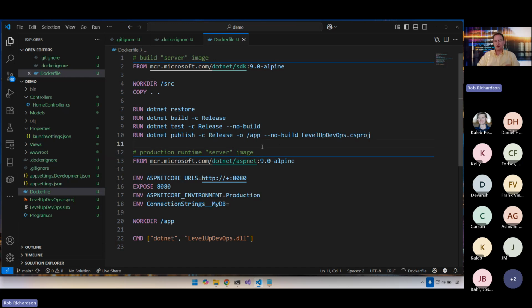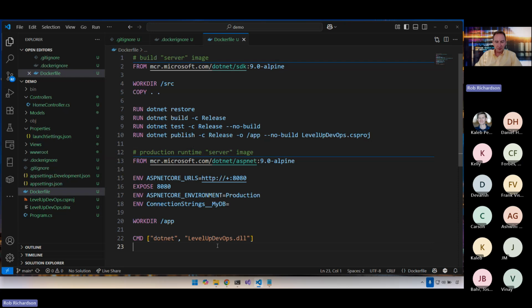Now, I put server in air quotes because they're not servers, they're containers, but we can kind of think of them as servers. So this top one is the build server that has all of the build tools on it. And this one is our production runtime image where we only have the deployed content. So this image is going to be significantly smaller. It now doesn't have build tools or source code. And so that will make it publish faster. And it also fits that best practice of not having source code in our app.